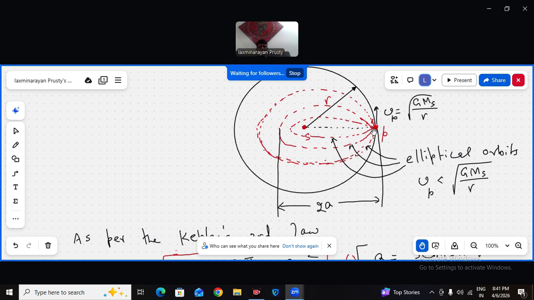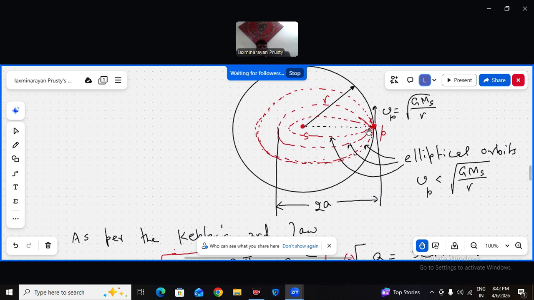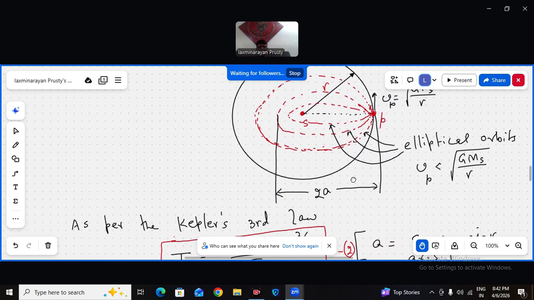When the tangential projection velocity is almost 0, it will travel in the narrowest possible elliptical orbit, which is nothing but a straight line, where the extreme end of the major axis of that ellipse will match with the sun's position.